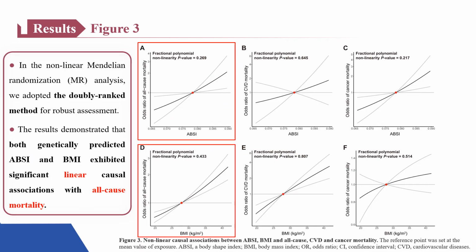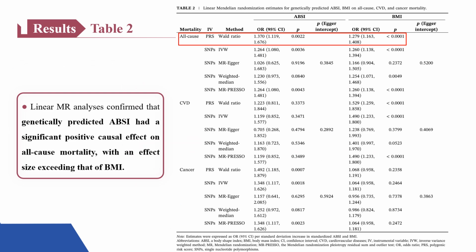In the nonlinear Mendelian randomization, MR, analysis, we adopted the doubly ranked method for robust assessment. The results demonstrated that both genetically predicted ABSI and BMI exhibited significant linear causal associations with all-cause mortality. Linear MR analyses confirmed that genetically predicted ABSI had a significant positive causal effect on all-cause mortality, with an effect size exceeding that of BMI.